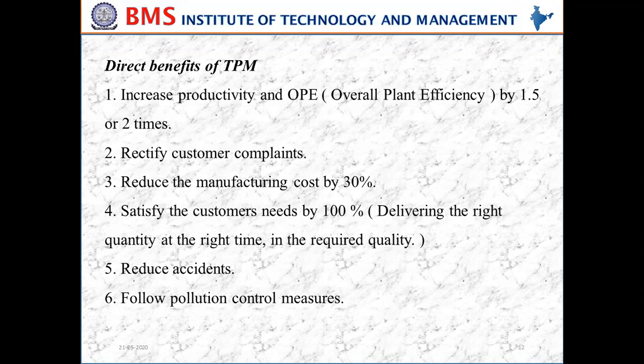Achieving customer satisfaction to 100% means delivering the right quantity at the right time in the required quality. By doing this we can achieve 100% customer satisfaction. This is one of the benefits of TPM.